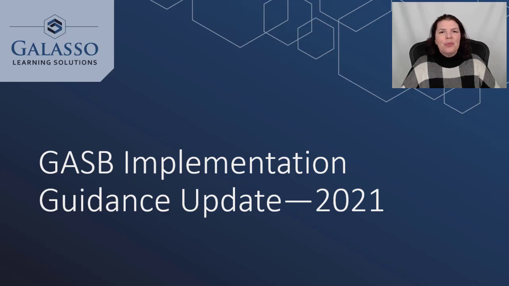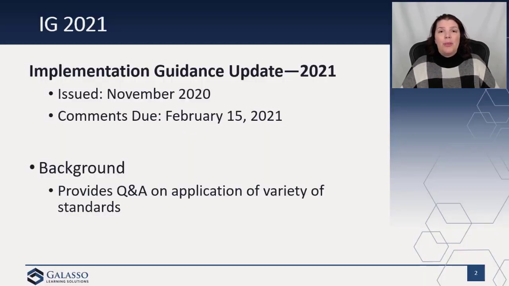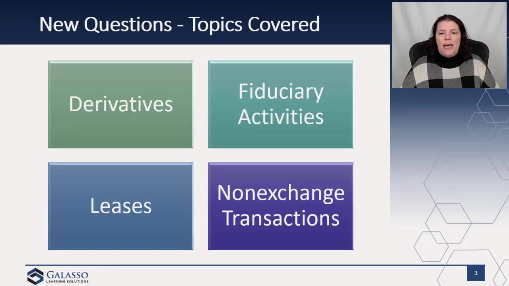When we're going through implementation, we're able to get these Q&As issued by the staff. And again, these are going to be authoritative because they go through this exposure draft process. In November, they issued the proposed implementation guide for 2021. Comments are due February 15th of 2021. And again, it's just Q&A on a variety of standards as part of this.